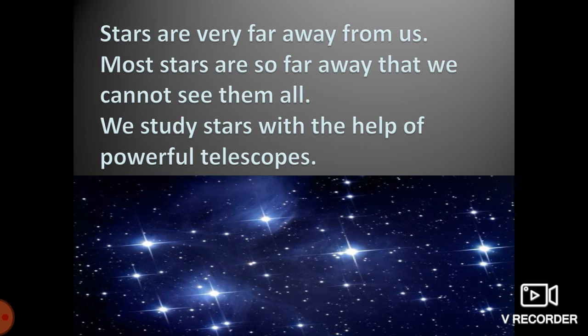From us means they are very far away from the earth. We live on the earth, so some stars are very far away from the earth, so we cannot see them all. We study stars with the help of a powerful telescope. There is a telescope that helps us to study about the stars.